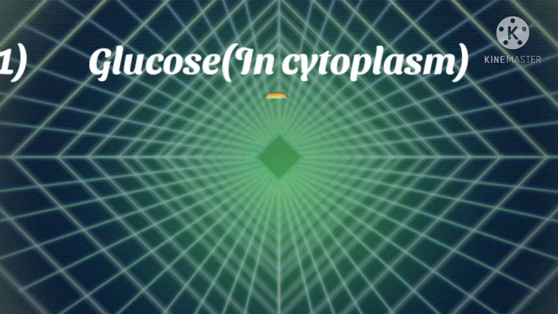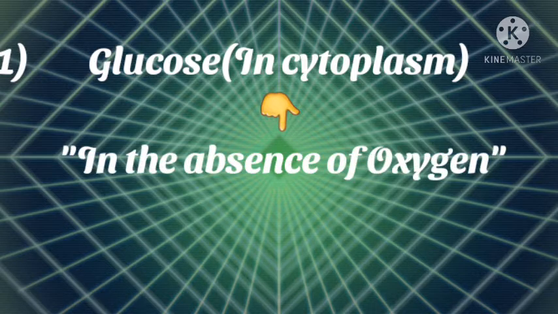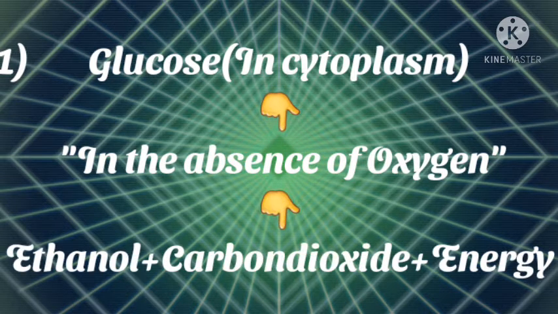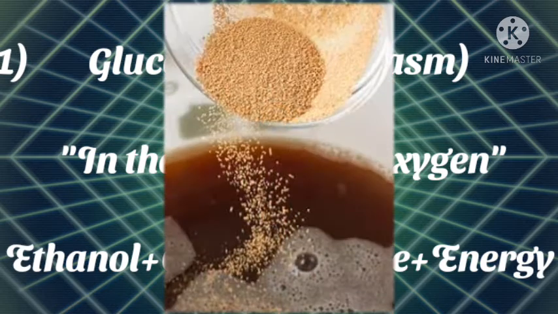Glucose in the cytoplasm, in the absence of oxygen, is converted into ethanol, a 2-carbon molecule, and carbon dioxide, and energy is produced. This process takes place in yeast during fermentation.